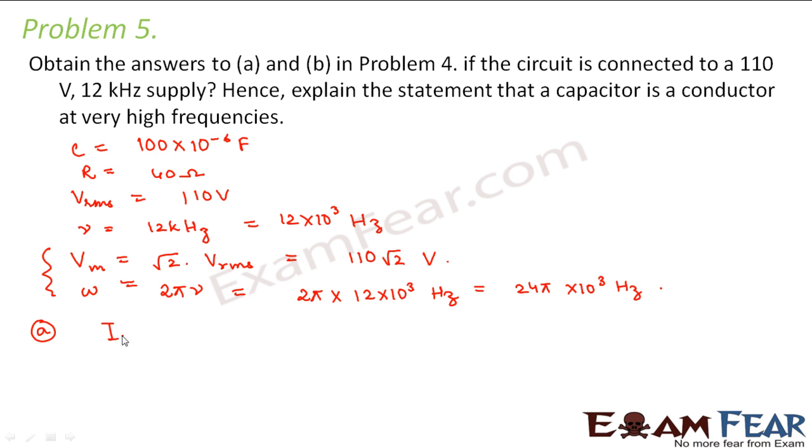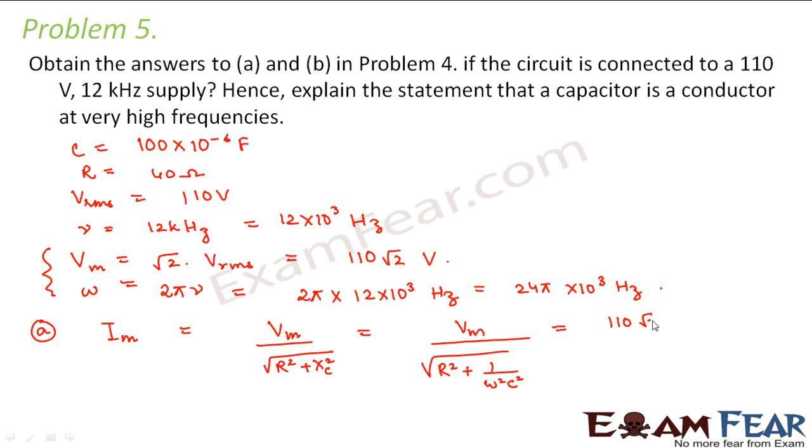Right? So here again we will calculate the maximum value of current or the peak value of current, which is equal to Vm divided by Z. And what is Z? Z is root over R square plus Xc square. So this will be equal to Vm divided by root over R square plus 1 by omega square C square.